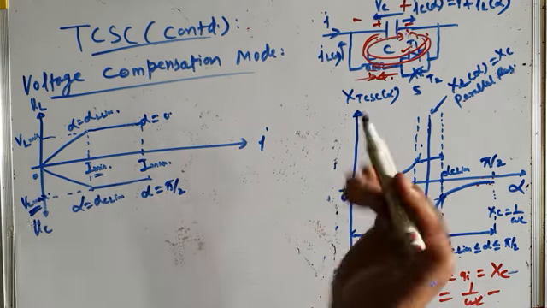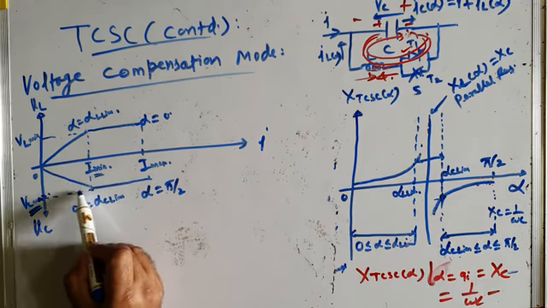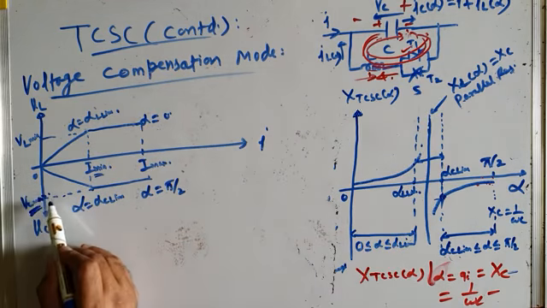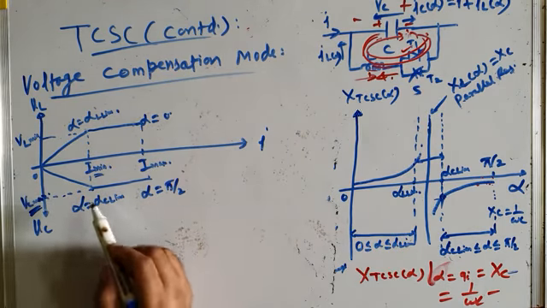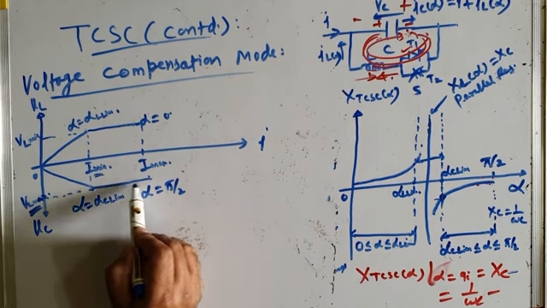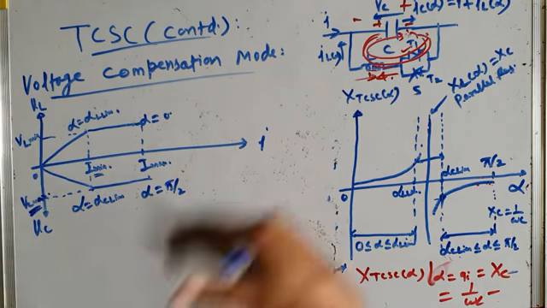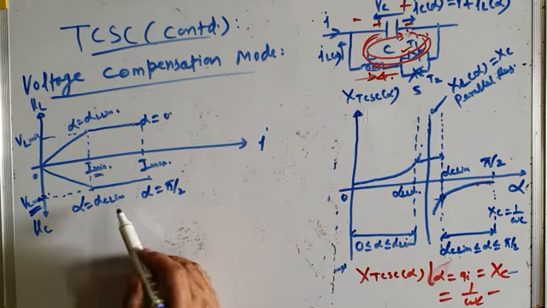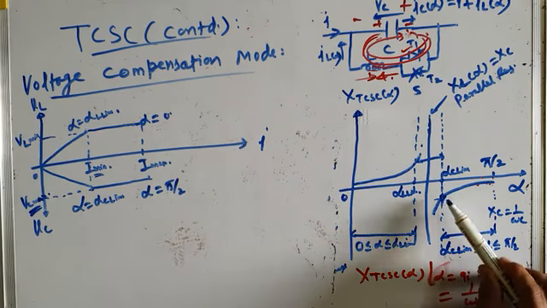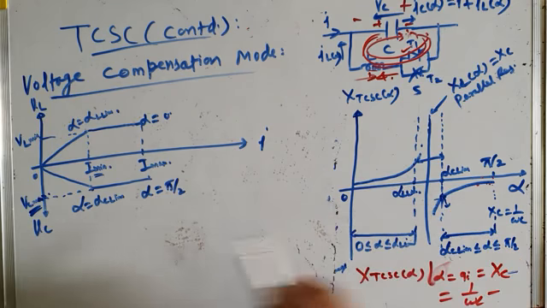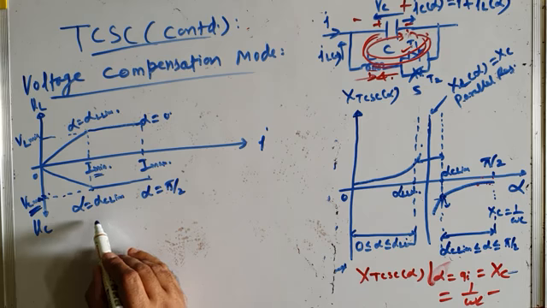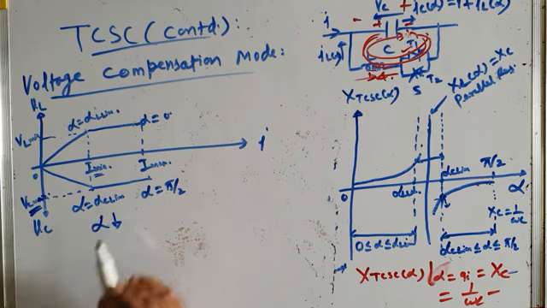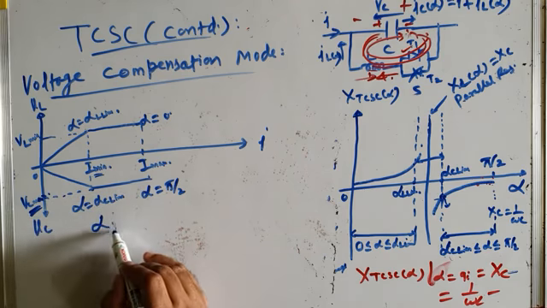But what do we want? We want that after this, even if the transmission line current increases because of load increase, the voltage across the capacitor is maintained at VC max. So what can we do? As transmission line current further increases, obviously the voltage across the capacitor will go on increasing. Then what will we do? We will go on increasing the delay angle. Here alpha is alpha C lim, so we will go on increasing this delay angle. From here to here we are increasing the delay angle.